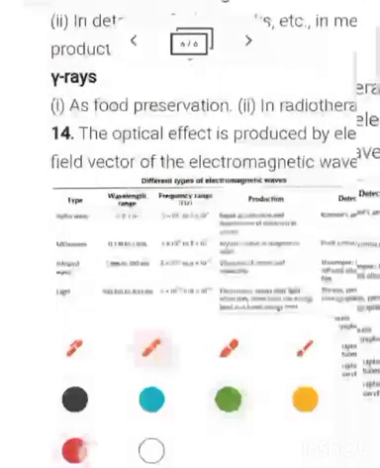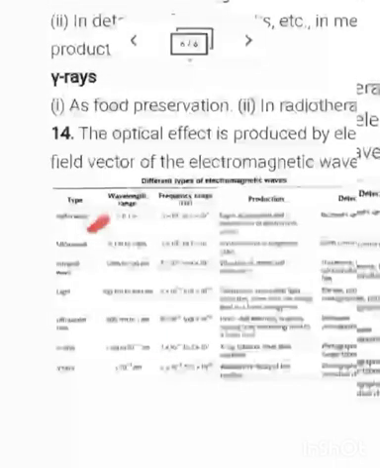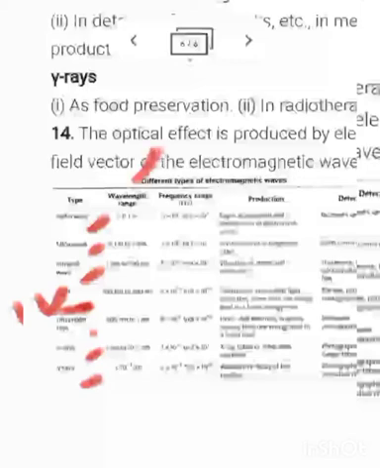Now let us understand this one. Radio wave, microwave, infrared, V, this one is the light. You can say this one is visible, ultraviolet, X-ray and gamma ray. This one is the wavelength range. Okay, you have to learn this one. This one is the wavelength.